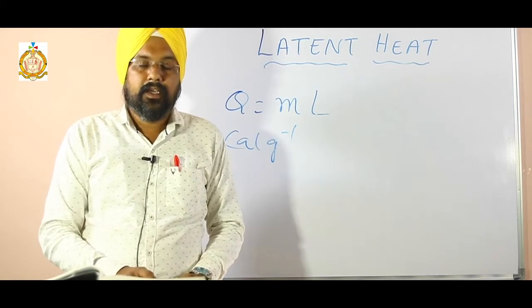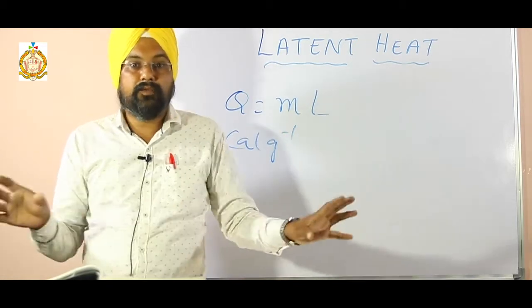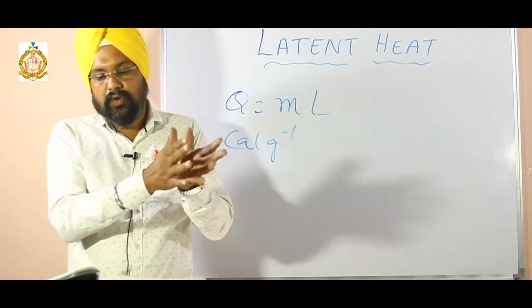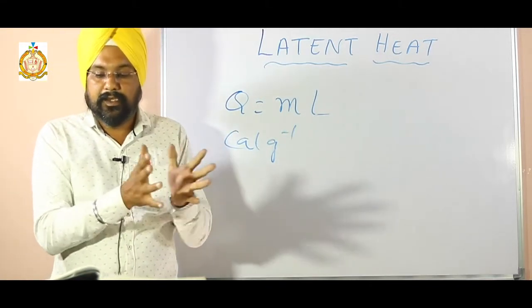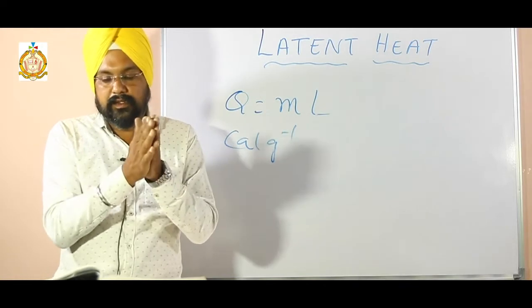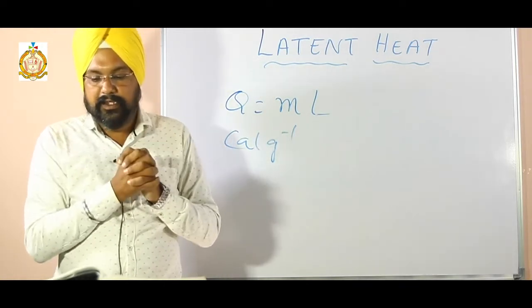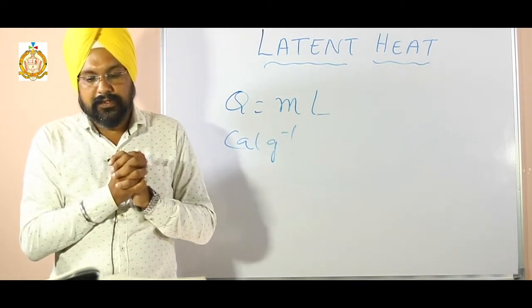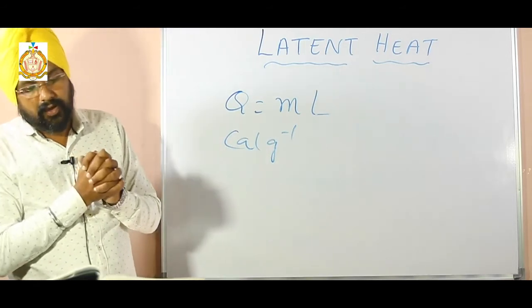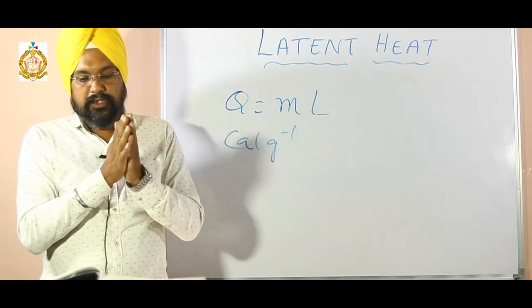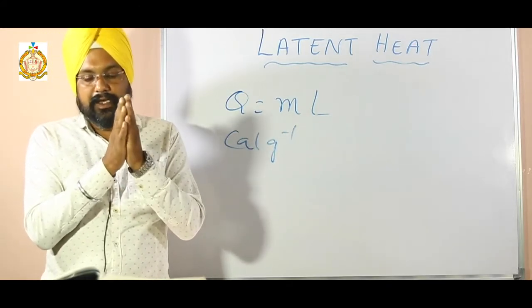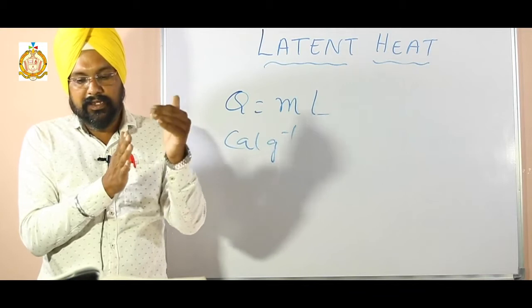Students, in this chapter many reasoning questions are there. Why does the snow on mountains not melt all at once? The reason is this: ice has a high specific latent heat of fusion, that is 336,000 joule per kg. Due to this, it changes into water slowly as it gets heat energy from the sun.